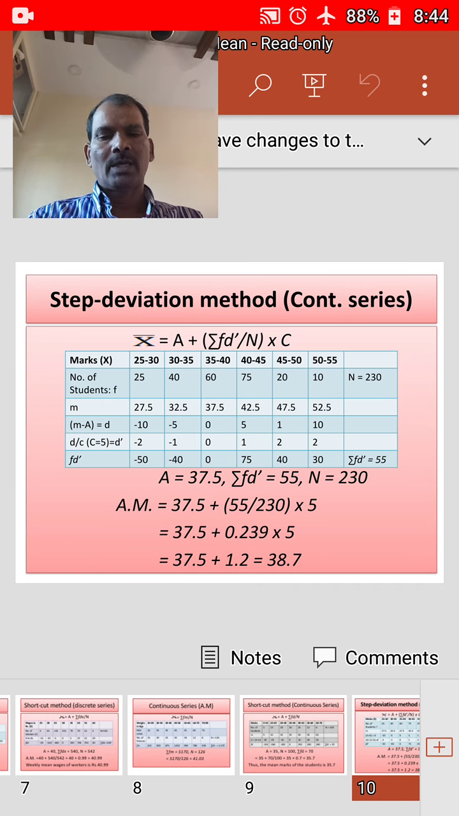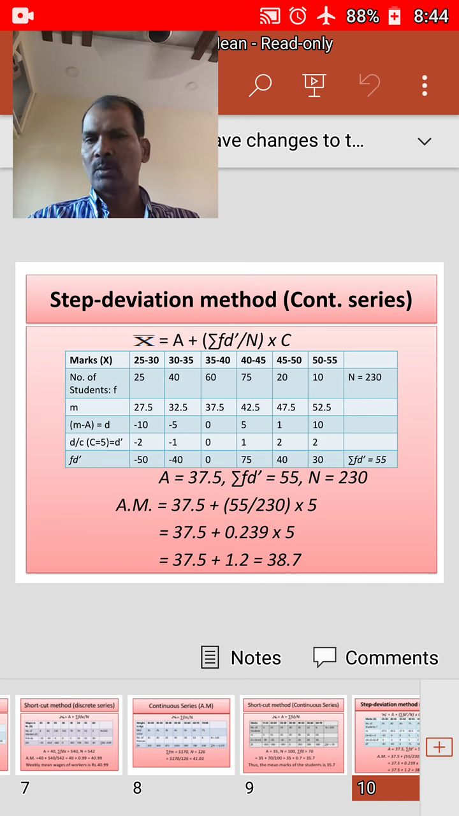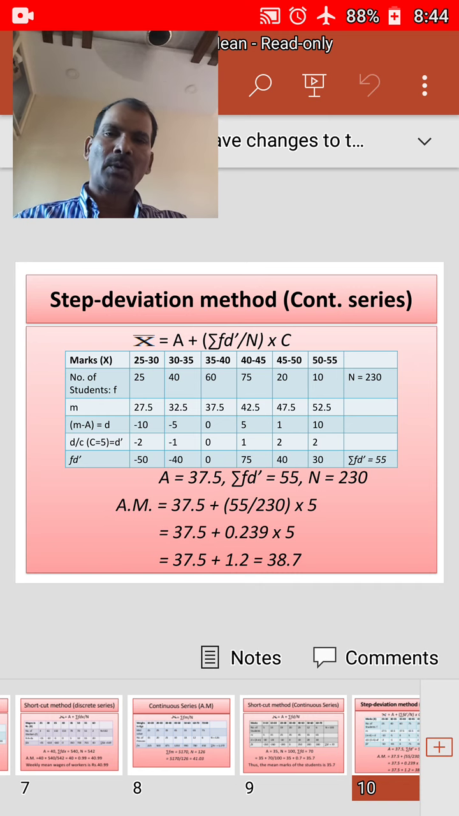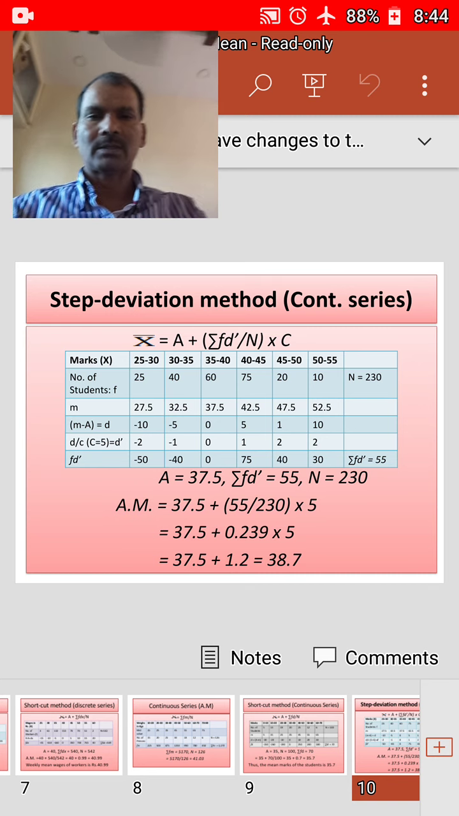where x bar is equal to arithmetic mean, d dash is equal to step deviations of mid value taken from assumed mean, and sigma fd dash is equal to sum of the products of step deviation and their respective frequencies, where n is equal to number of observations and c is equal to common factor. Okay, now we consider a problem for understanding of this method.